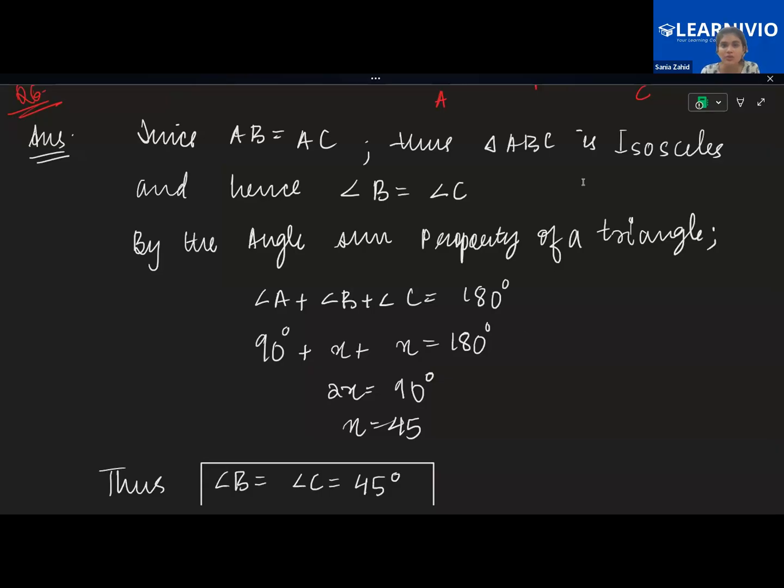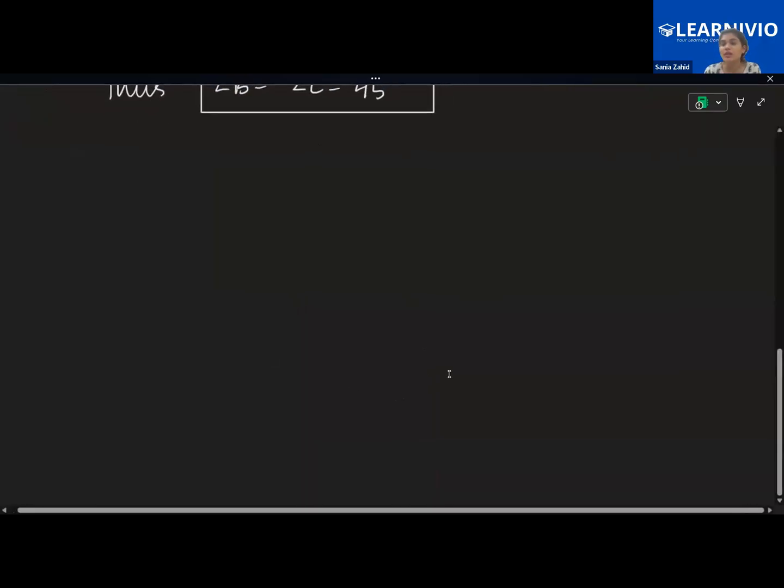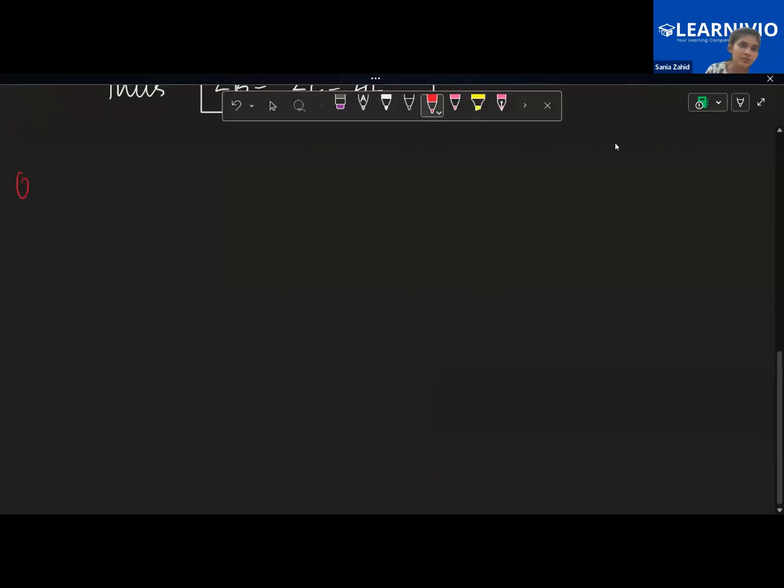Okay. Now the next question says: prove that all angles of an equilateral triangle are 60 degrees. So you have to prove that this is an equilateral triangle ABC. What is given to you is that ABC is an equilateral triangle.